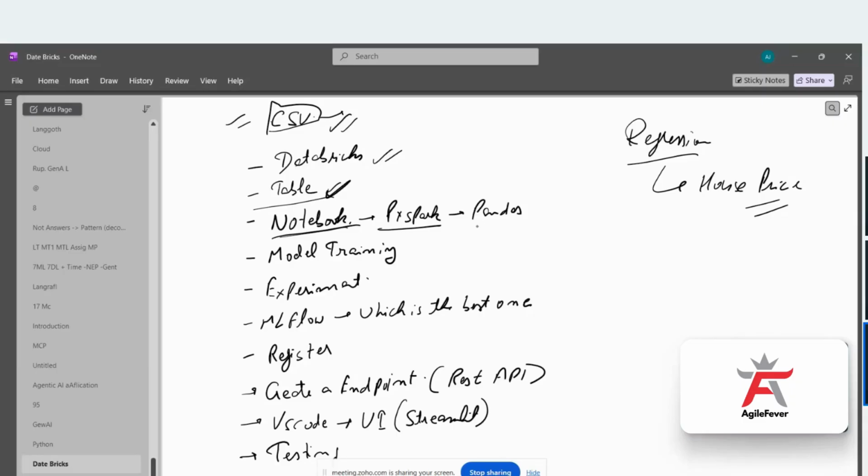After doing the data cleaning, we'll be doing the model training. We'll be using different models, like linear regression, random forest, decision tree, on different experiments. Based on the experiments, we will go to MLflow and choose which is the best model. Whichever is the best model, we will register that model. Once this model is registered, we'll be creating the endpoint URL for it. So what is an endpoint URL? Basically a REST API. I can share that link with anyone and they can use it in their project.